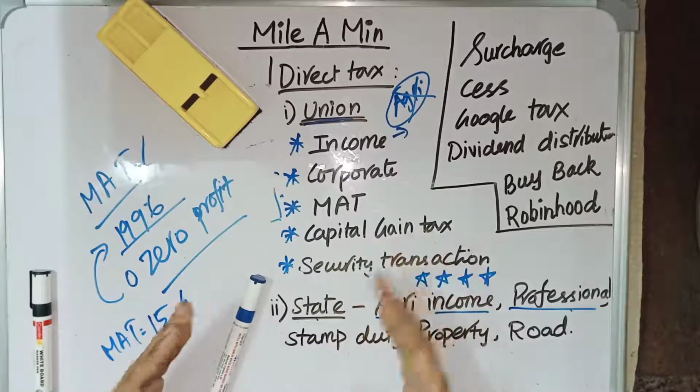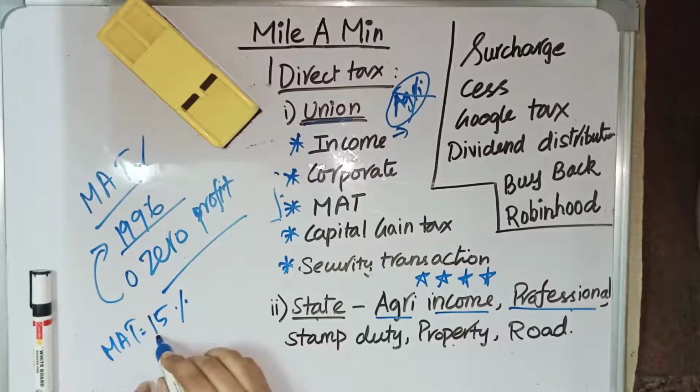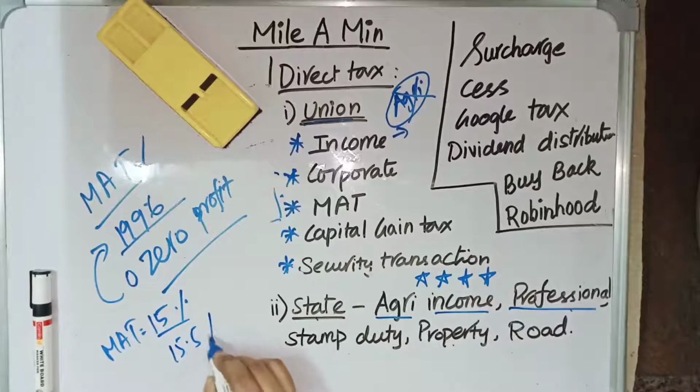If their turnover is greater than 1500 crore, then they need to pay 15% of the turnover. That is the minimum alternative tax. Earlier it was 15.5%, now it is 15%. Now the minimum alternative tax percentage is reduced.